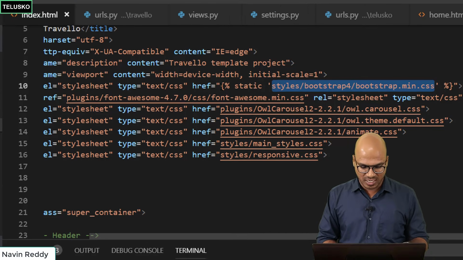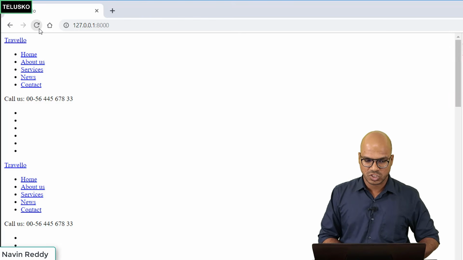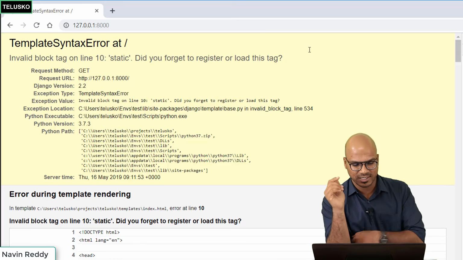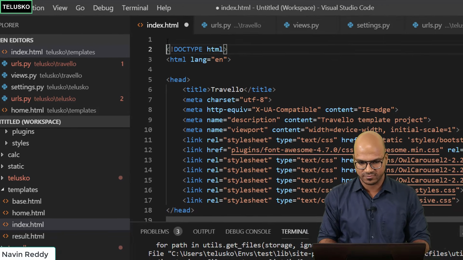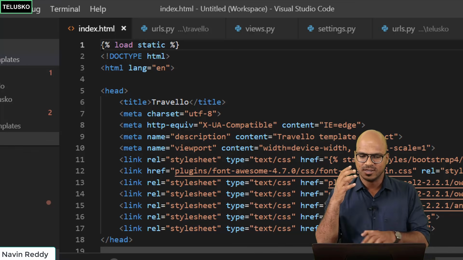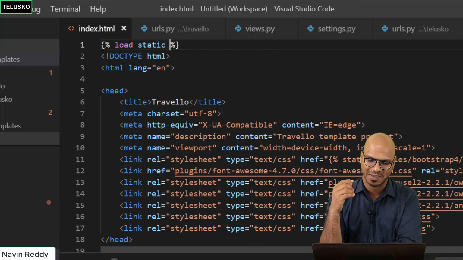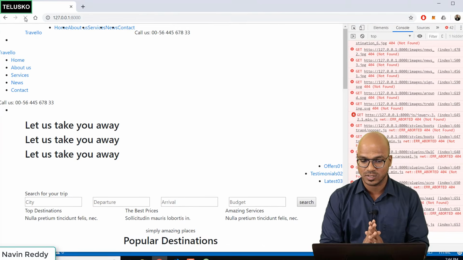Once I change this one, you can see there was an error on line number 9, but the moment I refresh it, this time we got a different error. It says invalid block tag on line number 10, which is static. So it is not able to understand static. That's where we have to inform Django, hey, you have to load the static file first. So I have to say load static. The thing is, as a programmer, you spend less time in coding and more time in debugging, right? I hope this will work now. Let's refresh, and okay, this worked.